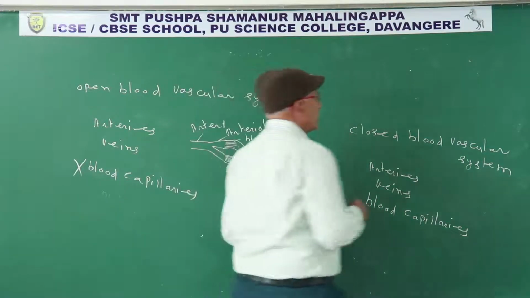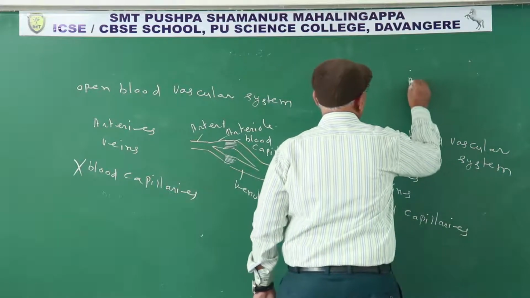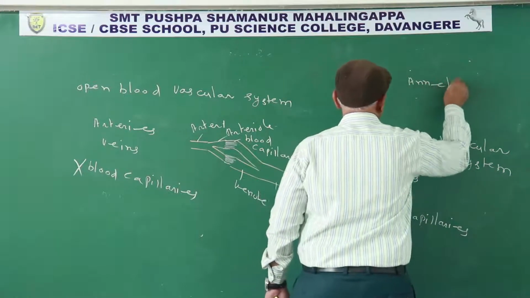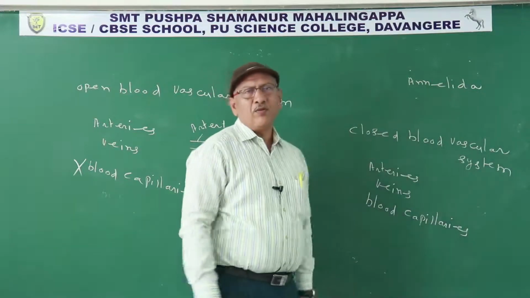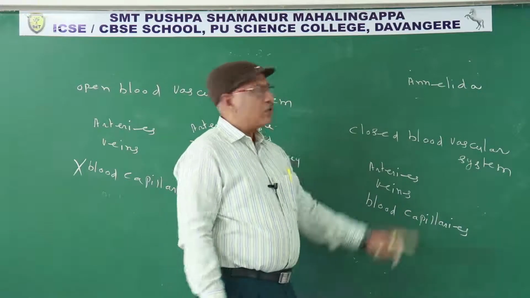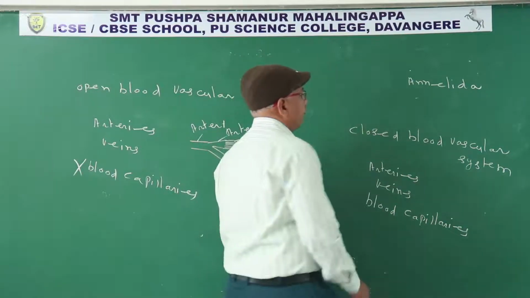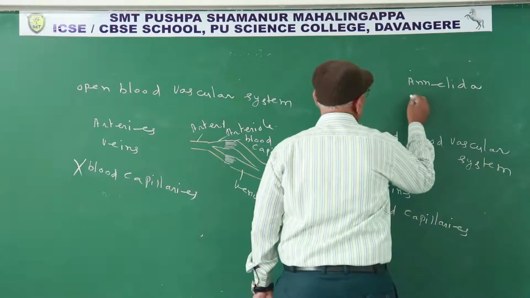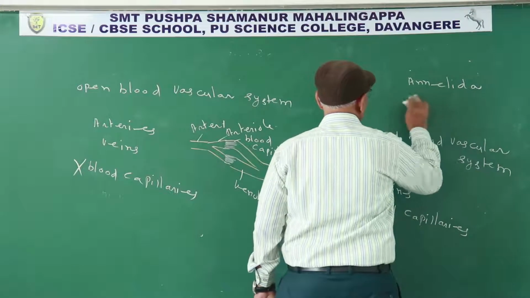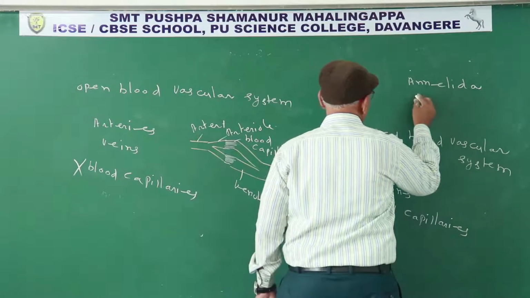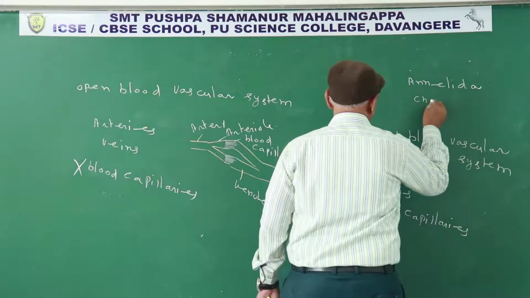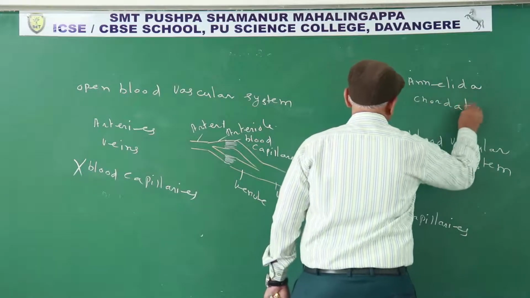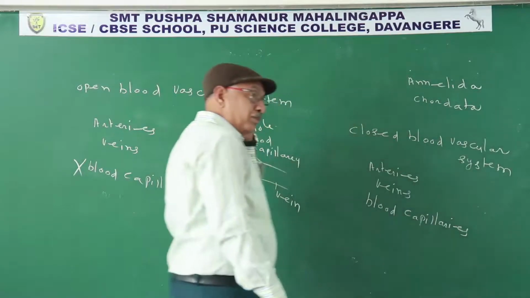Closed blood vascular system is seen in members of phylum Annelida, except leeches. Leeches also belong to phylum Annelida, but leeches have an open blood vascular system. Annelida, chordata.